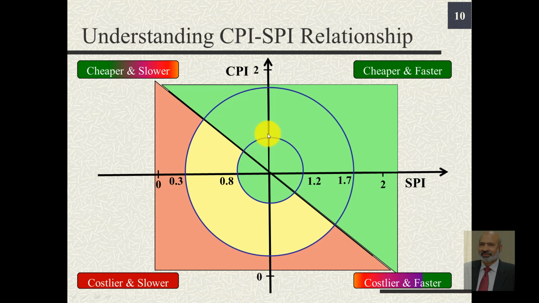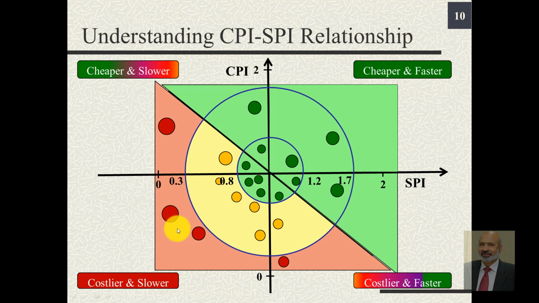So any point falling in the green region, don't worry at all. If you fall in this orange or yellow region, you should be concerned a bit. But if we fall in this region, then there is a lot to be concerned about, and we need to take remedial action. So good points or desirable points, something to be concerned about, and real cause of concern.